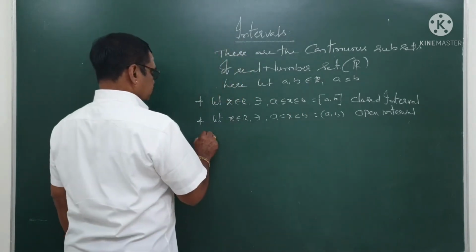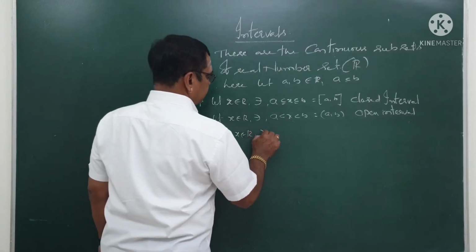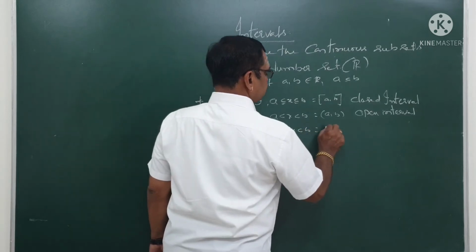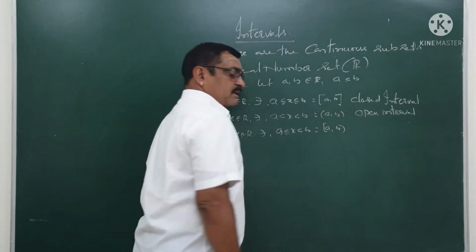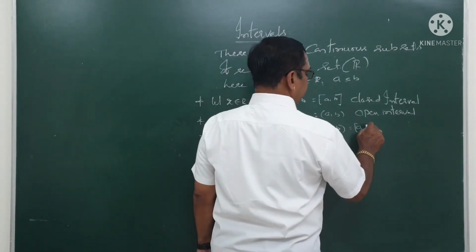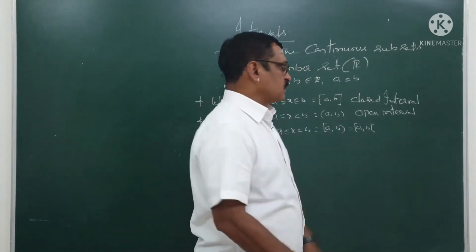Next, we have so many like this: a less than or equal to x less than b. This is [a, b), left closed, right open. In some textbooks, it is also written with a different symbol representing open.